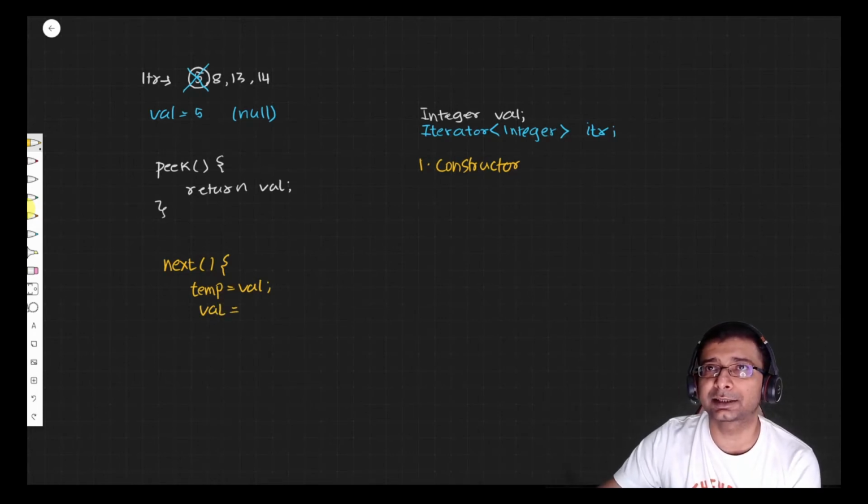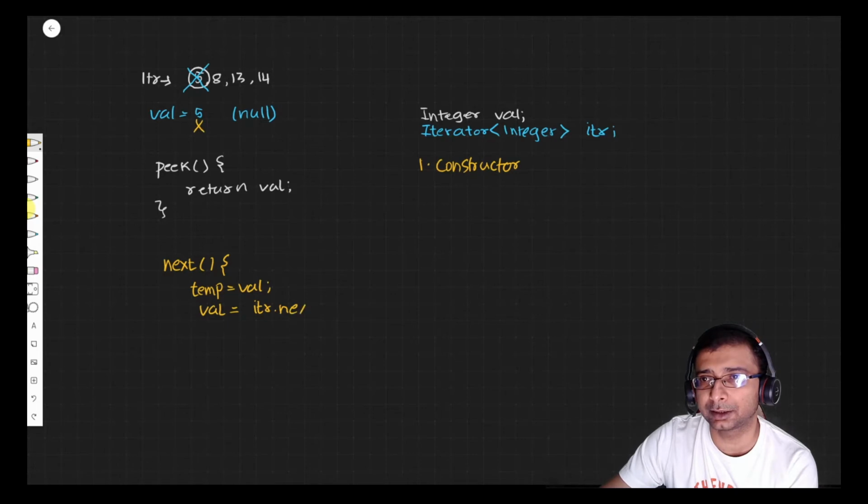what next does is it removes the element. So our 5 has to go away and 8 has to come over here, right? So what we are going to do is get the next value from the iterator. Of course, we'll be making some checks, but I'm not mentioning that; in the real code, we'll do that. We store the next value in the val, and then we return the temp.